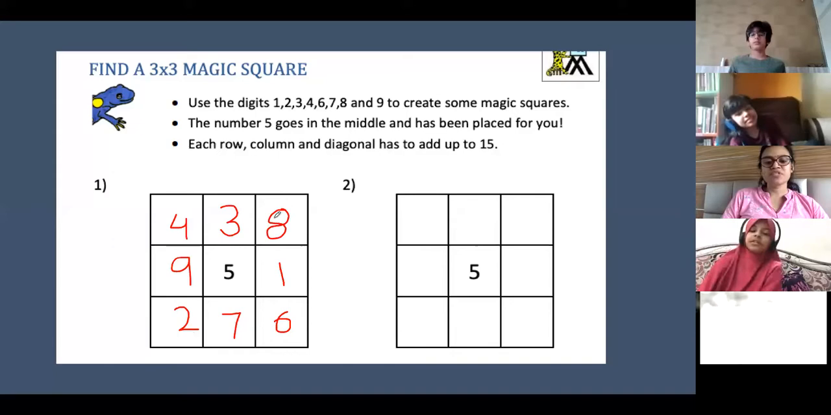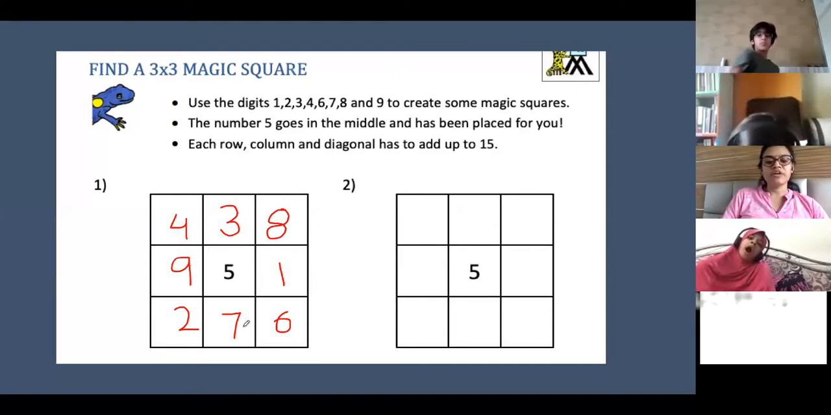Yes. This is 8, 15, plus 2 is 10, plus 5. Yes, this is also 15. This is also 15. And this one is also 15. Yes, ma'am. So we have done it correctly.